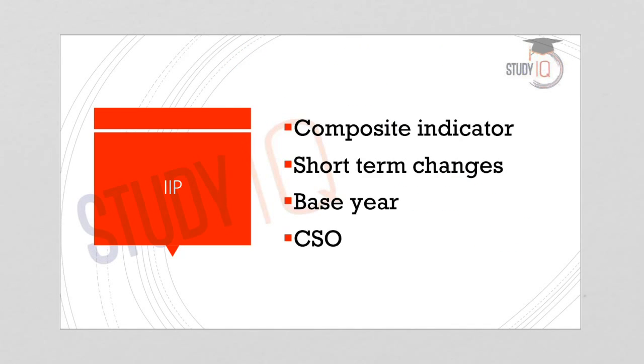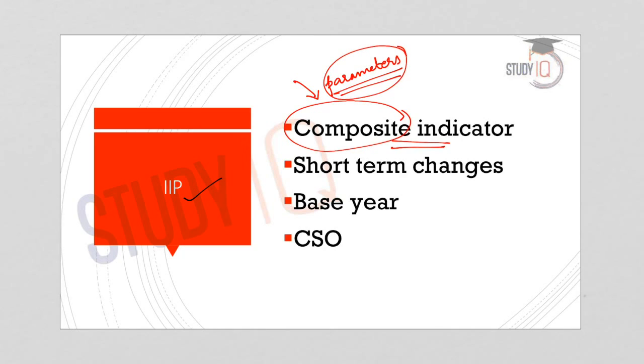Now first let us look into the IIP, or the Index of Industrial Production. It is a composite indicator. Composite indicator means various parameters or factors are taken into consideration while compiling the IIP.